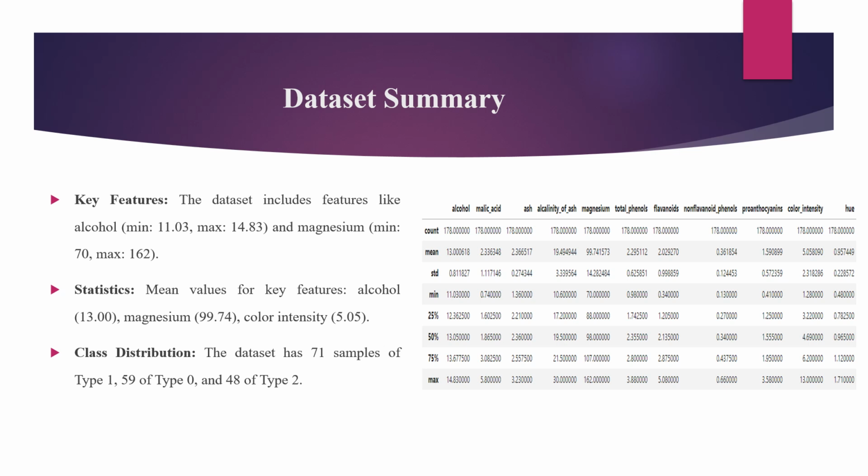The mean values for these features give us an idea of the typical wine composition, with an average alcohol content of 13 and magnesium level of 99.74. We also observe that the dataset's class distribution is somewhat imbalanced, with type 1 having the most samples and type 2 the least. These insights provide a solid foundation for understanding how the features contribute to wine classification, and how the models will interpret this data.